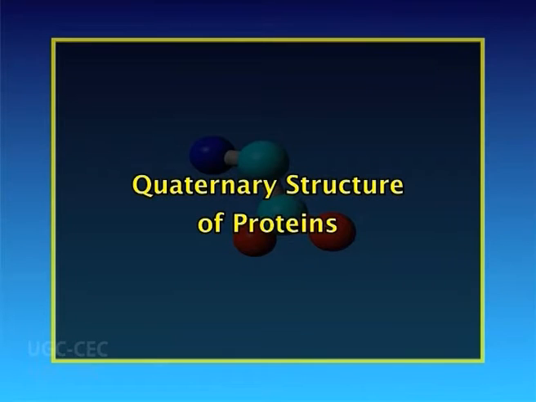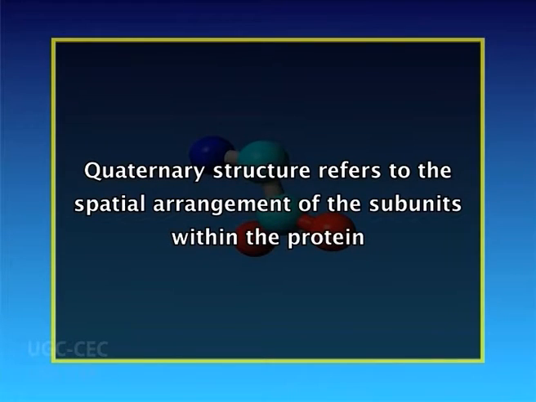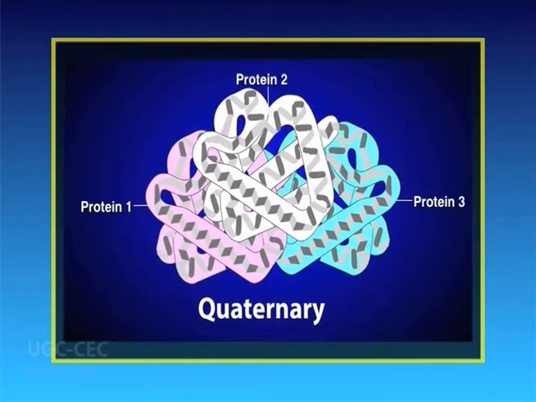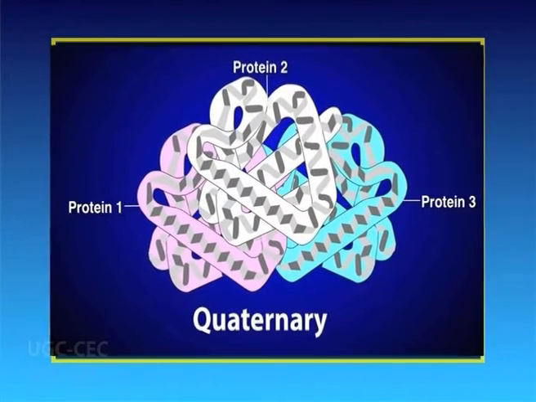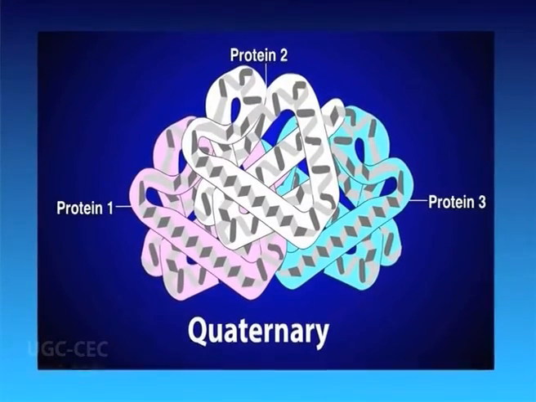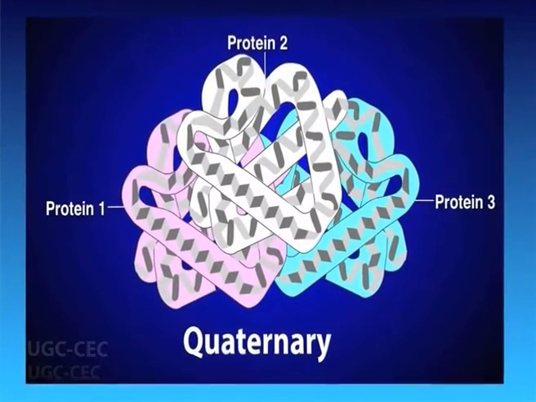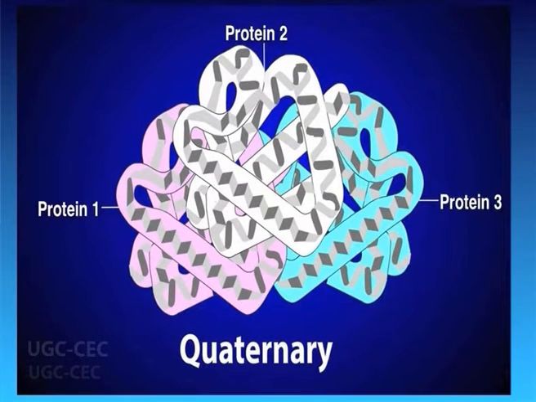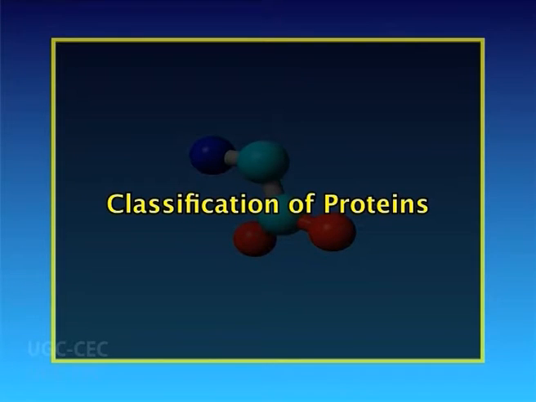Now, the last level of structure, that is quaternary structure. Quaternary structure refers to the spatial arrangement of subunits within the protein. Subunits are categorized as individual polypeptide sequences that begin with a positively charged amino acid and end with a negatively charged carboxylic acid terminus. We will now study the classification of proteins.